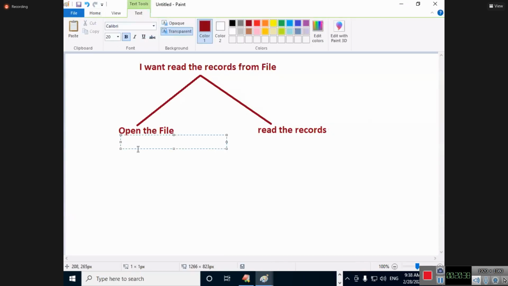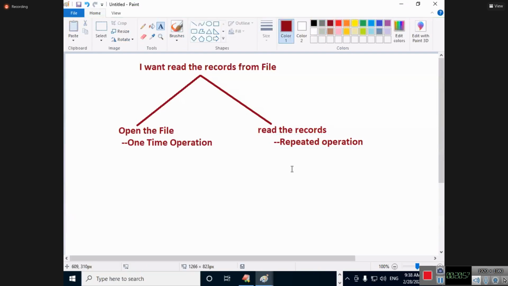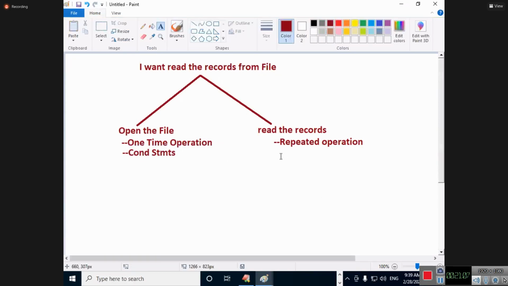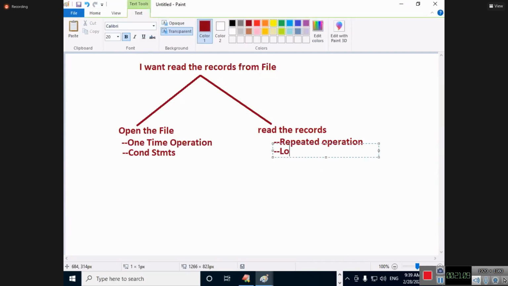Open the file is what operation? One time operation. Read the records is what operation? Repeated operation. So one time operation, and then next is a repeated operation. Who will do the one time operation here? Conditional statements will do. And who will do the repeated operation? Looping statements will do.